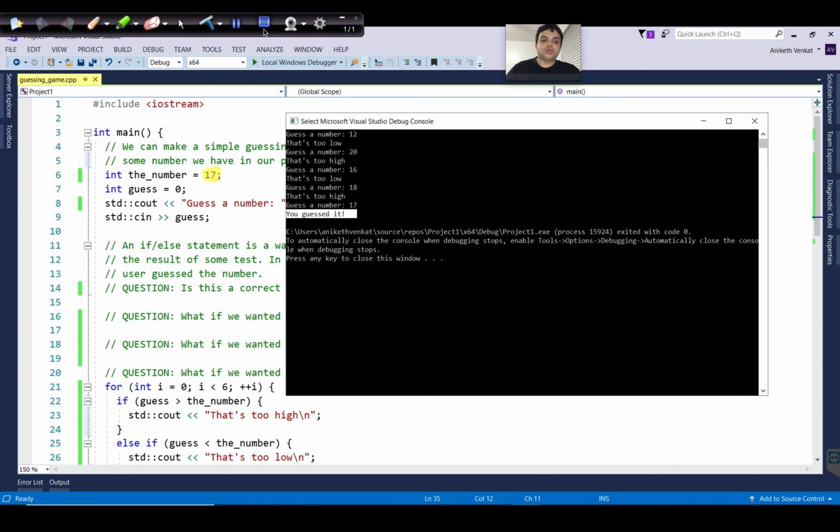Our conditions should not be too simple that the program does not provide sufficient information. And we saw how by just adding an if condition which said whether the number is either too high or too low helped us to narrow down the search process from potentially being infinite to something more manageable.